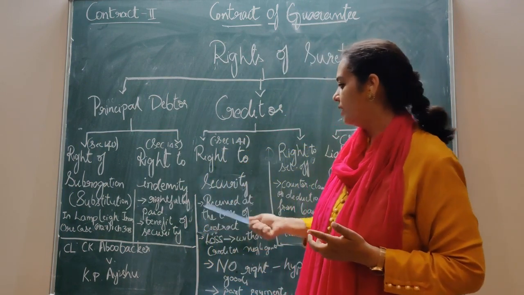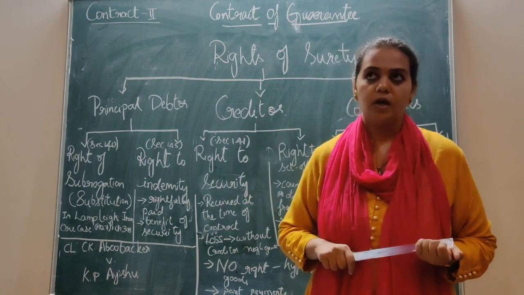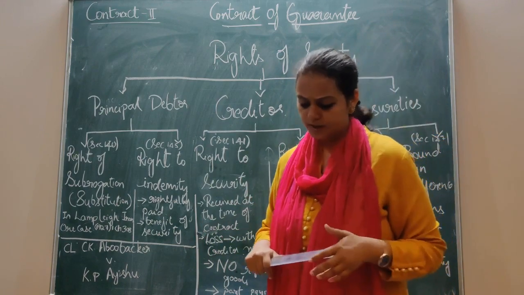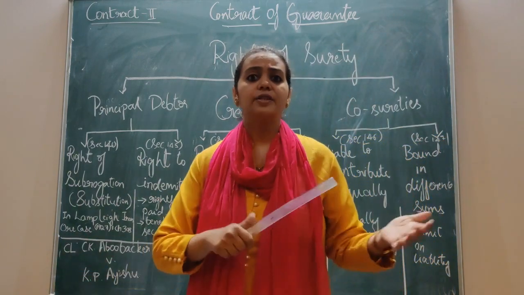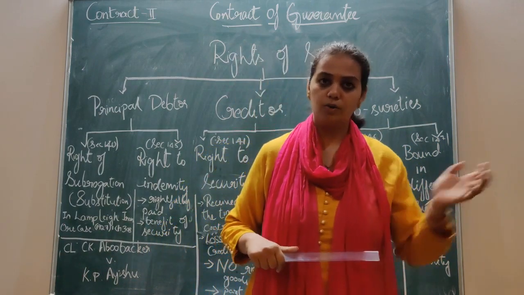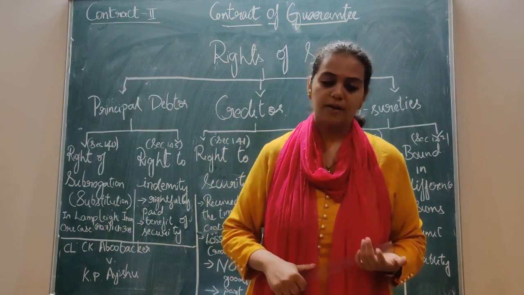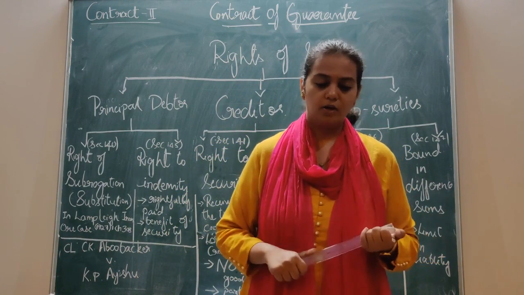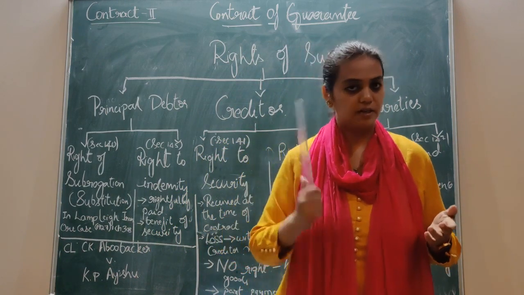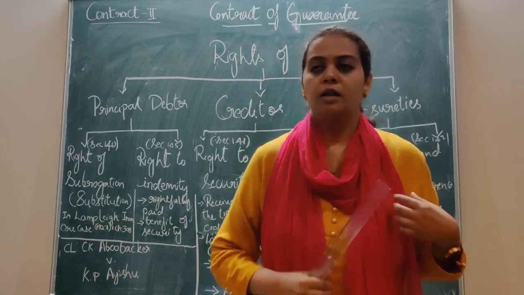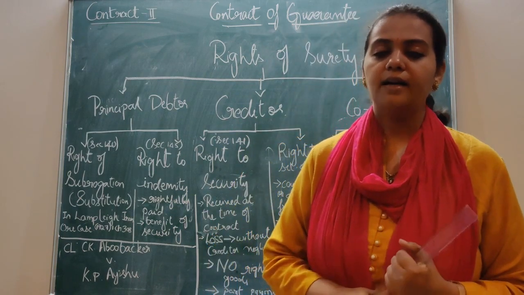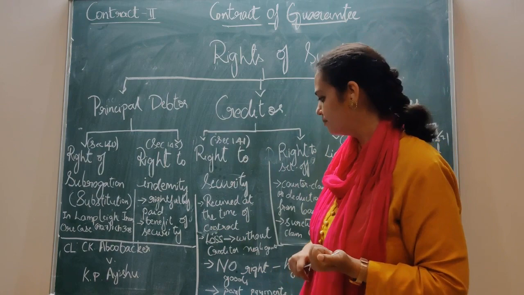Now we are also discussing security, so we'll take an example. The principal debtor gives a security to the creditor. He has taken a certain loan and there is also a surety. So they enter into a contract of guarantee with a security and a surety.